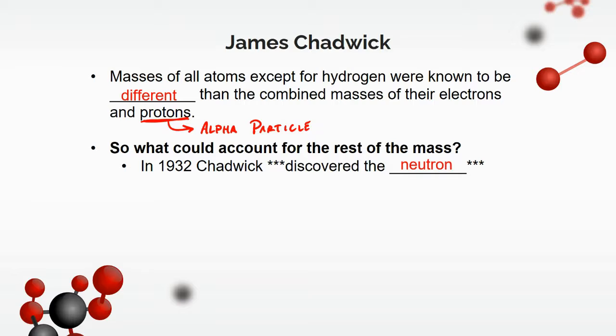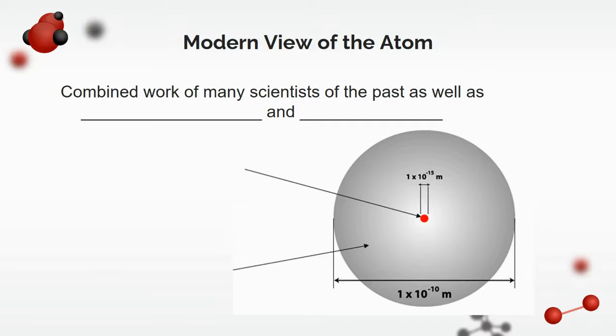And so now this completes our basic understanding of the atom, where we have protons, we have neutrons, and we have electrons. Now, when it comes to our modern view of the atom, this combines all of the work from these scientists, as well as the work from Schrödinger and Heisenberg.